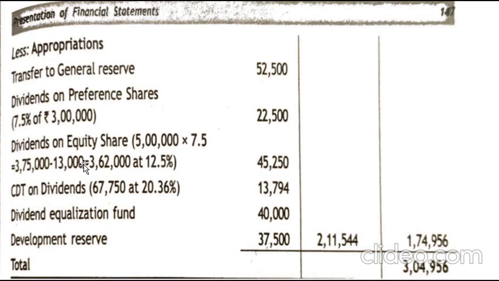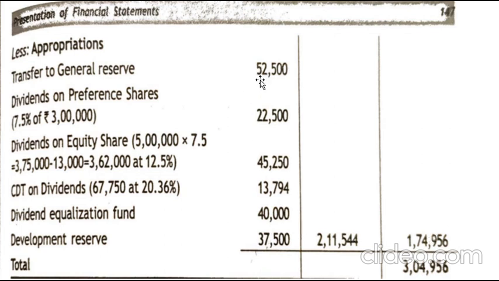That is why it has been deducted from the share value, and then the dividend is calculated. That dividend, the corporate dividend tax and the dividend equalization fund will be carried forward for the next year. Development reserves will also be carried forward. All this will be deducted from the profit earned in the current year, and anything left over will be transferred to reserves and surplus for the upcoming year.